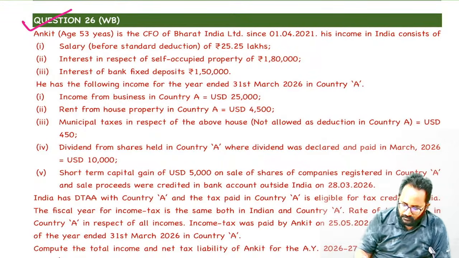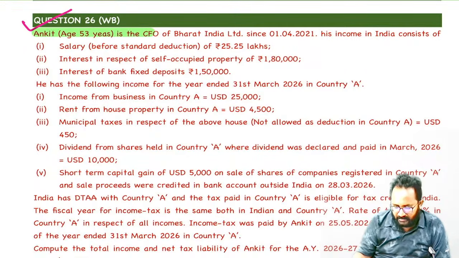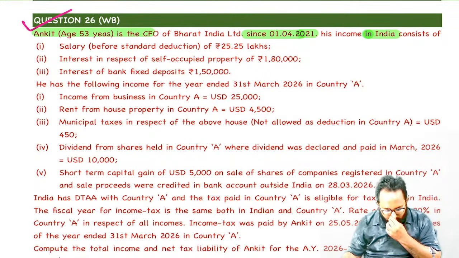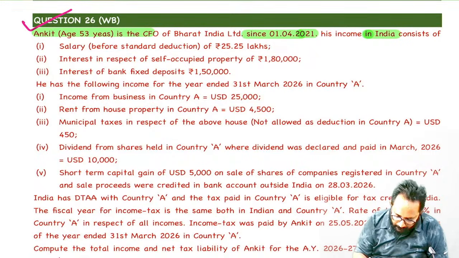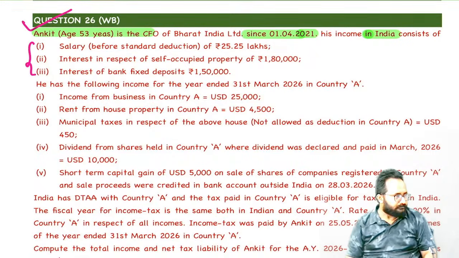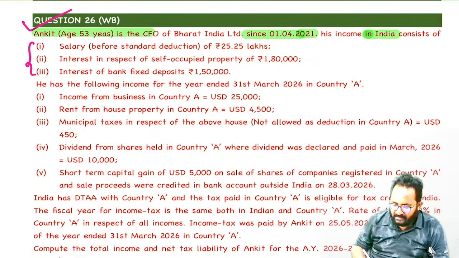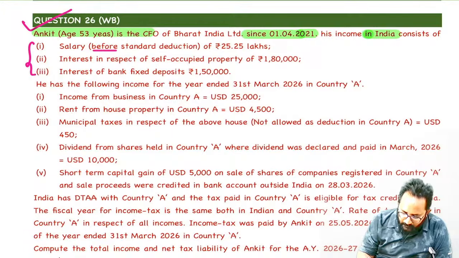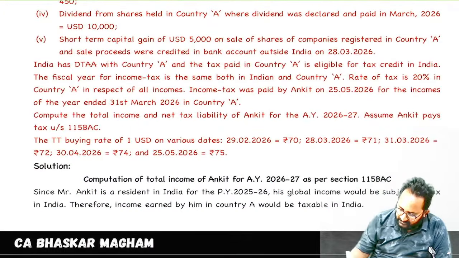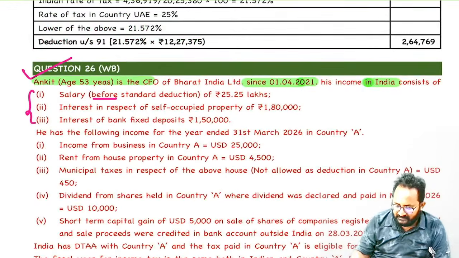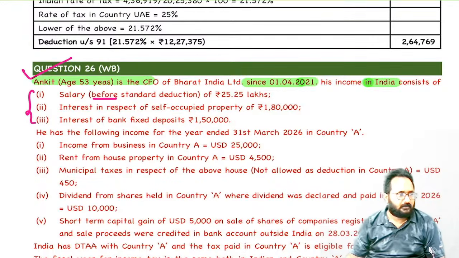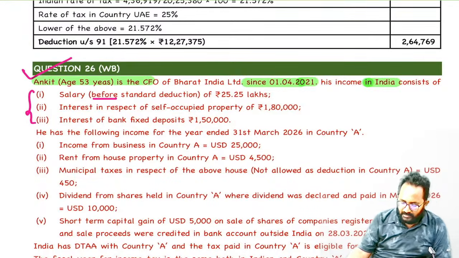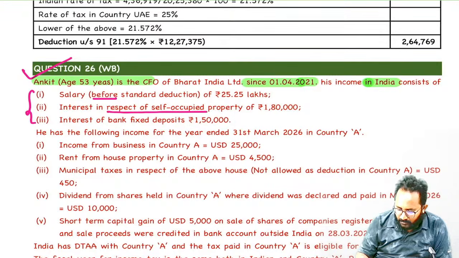Now we can try. Ankit is how many years old? 53 years, CFO in this company from 1/4/2021. His income in India consists of the following. The first 3 points are the Indian income. Tell me, salary before standard deduction. First, please take the end of the question: paying the tax by using 115BAC. Which means what standard deduction can we reduce here? 75,000.